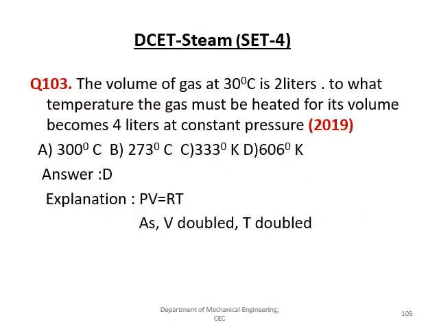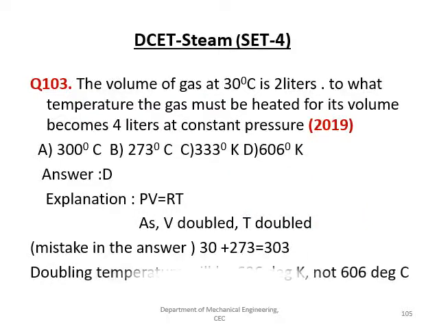Hence, as the volume is doubled, we will get the temperature doubled. But there is a mistake in the given answer: 273 has been given, but when converting centigrade to Kelvin, it will become 303. Doubling will give 606 degrees centigrade, but by mistake it has happened in the question paper. Let us see the next question.